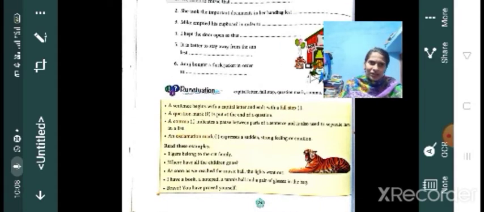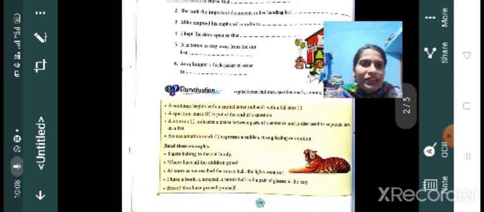I think deep explanation is not needed for this punctuation mark. Okay, anyway, a comma indicates a pause between parts of a sentence. If you want to pause, we don't want to stop it completely, but we just want to pause. To add some things, we will use this comma. Okay, then the exclamation mark: exclamatory sentences express a sudden or strong feeling. Okay, and it ends with what? Exclamation mark.